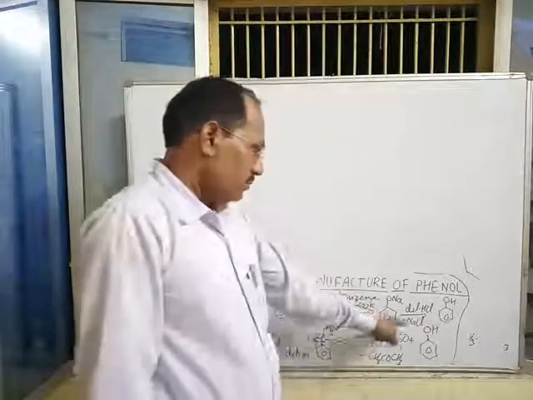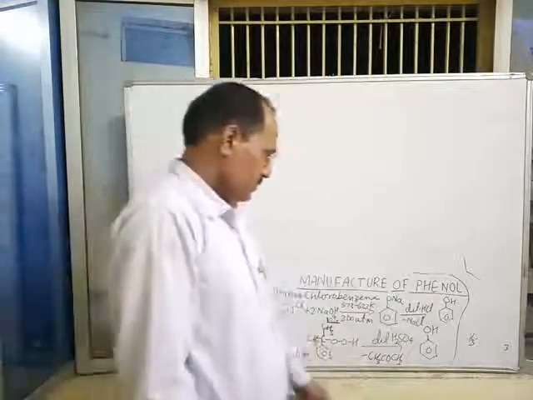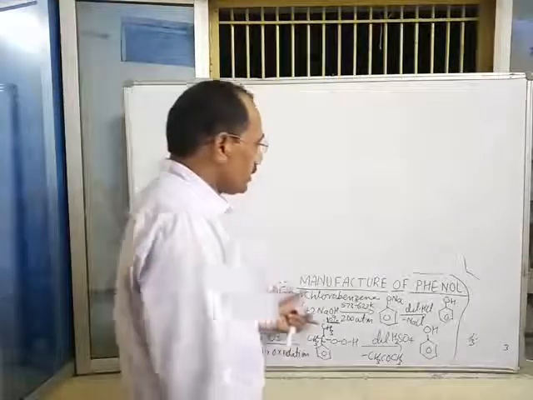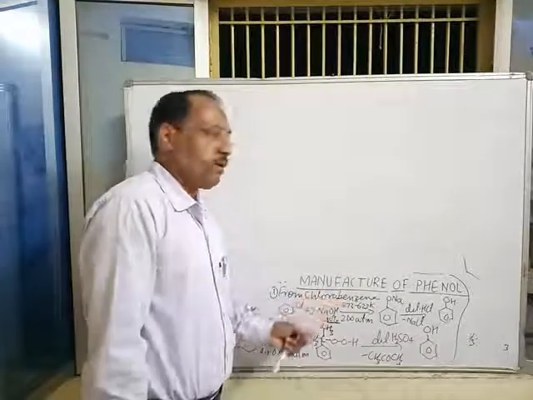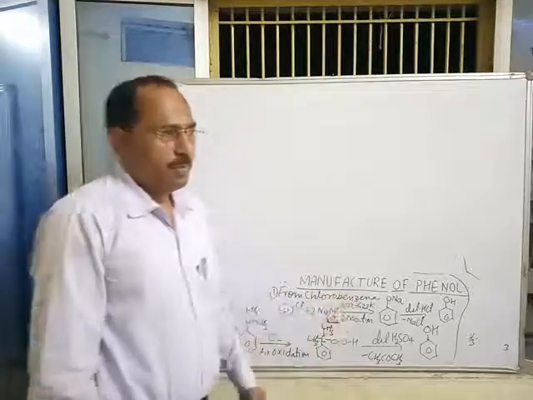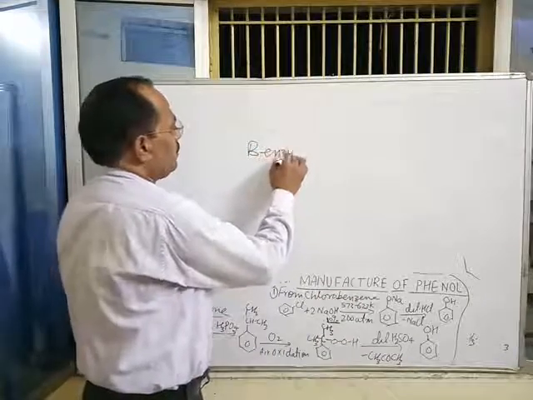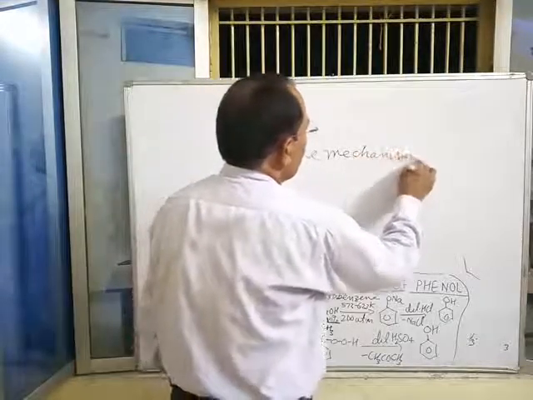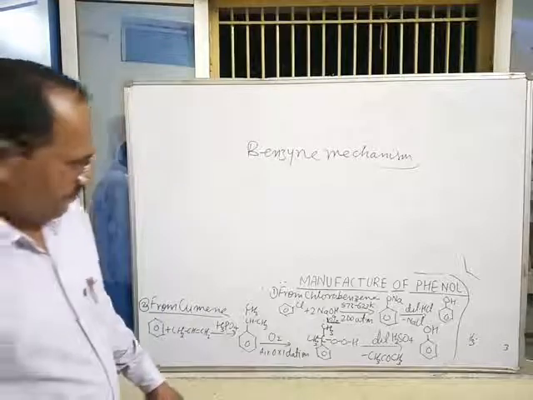Sodium phenoxide on hydrolysis gives phenol. This is called the Dow process. The mechanism of this reaction is known as the benzyne mechanism, which will be discussed in the next video in detail.